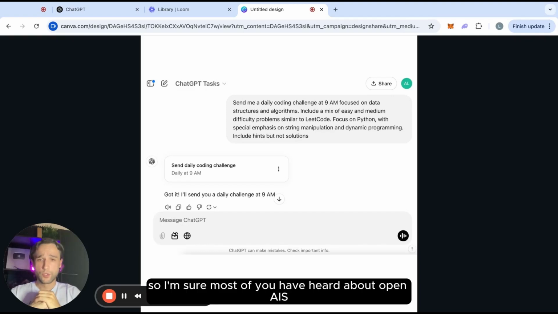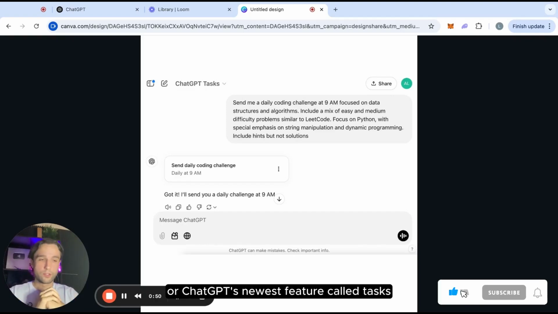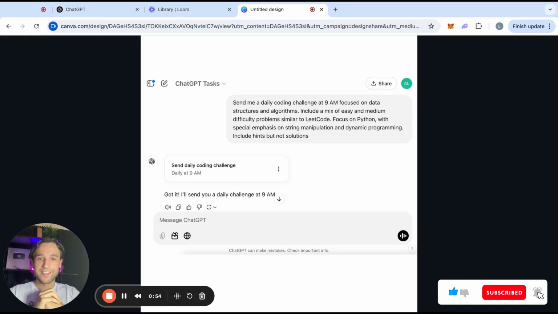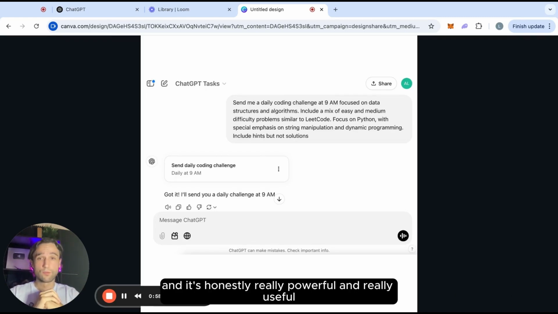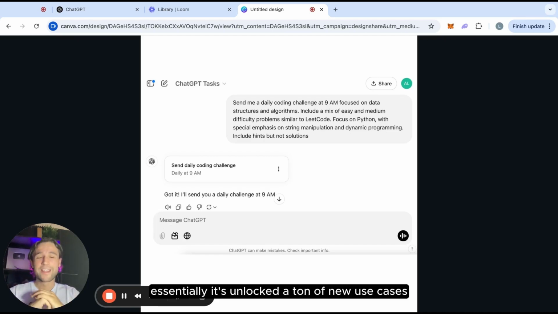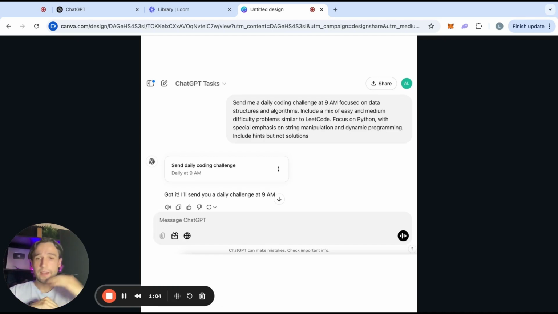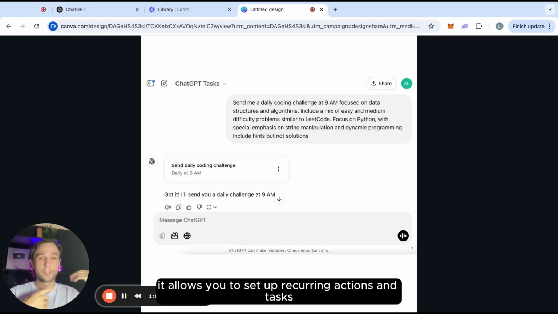All right, guys. So I'm sure most of you have heard about OpenAI's or ChatGPT's newest feature called Tasks. If you've missed it, this is another one of their latest features that they've been pumping out lately, and it's honestly really powerful and really useful. Essentially, it's unlocked a ton of new use cases. It allows you to set up recurring actions and tasks.